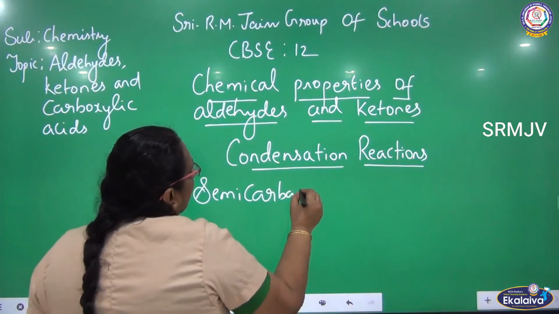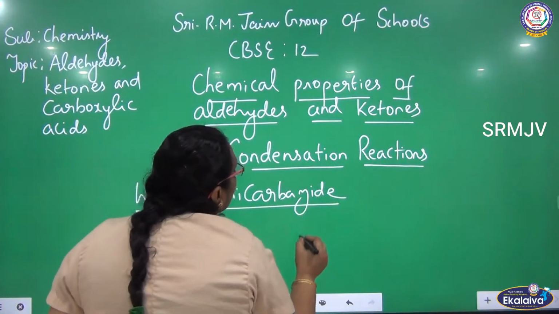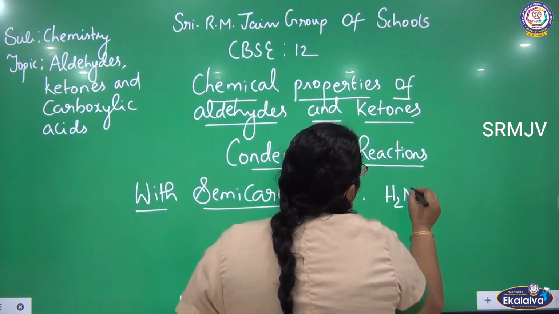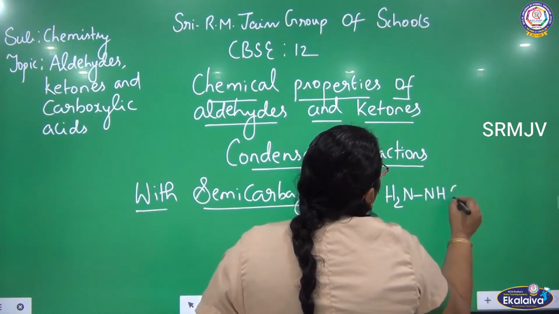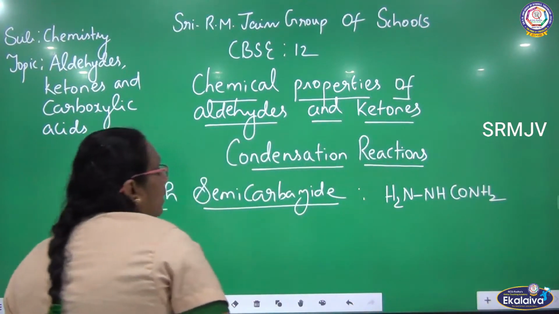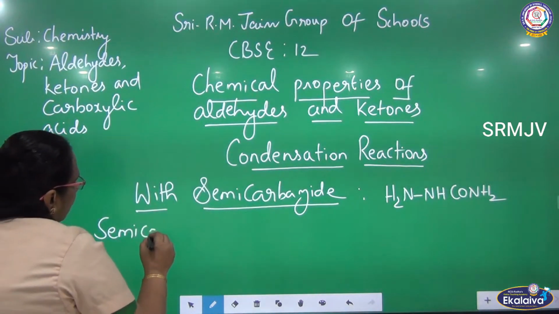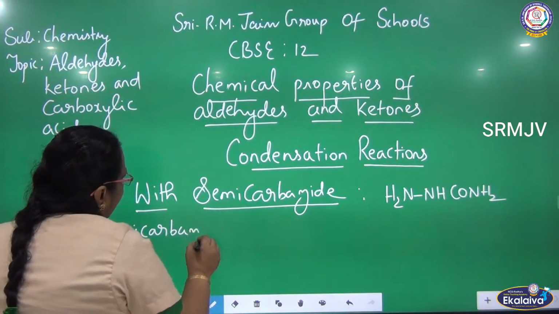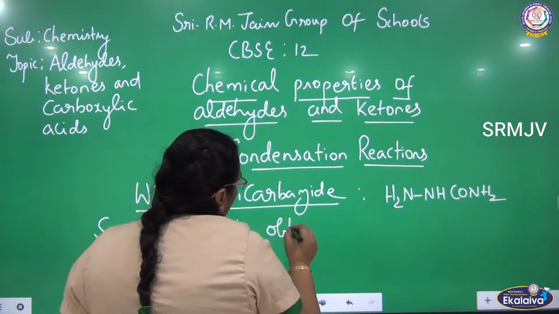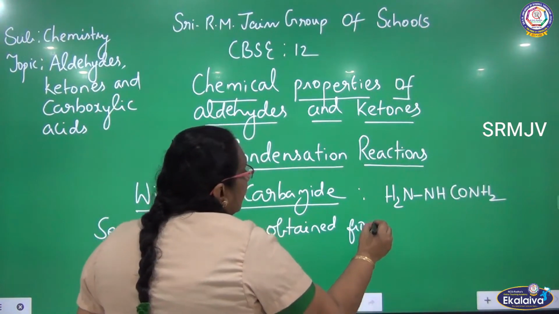Let me see how aldehydes and ketones react with semicarbazide. What is semicarbazide? What is the formula? H2N, NH, CO, NH2.